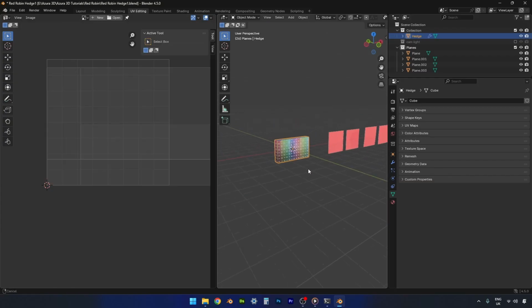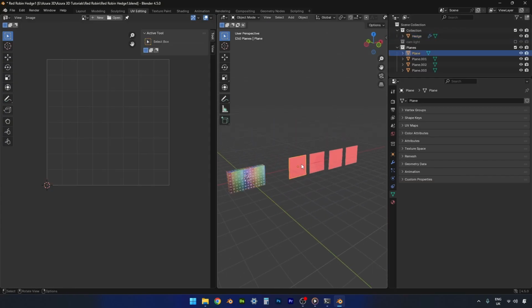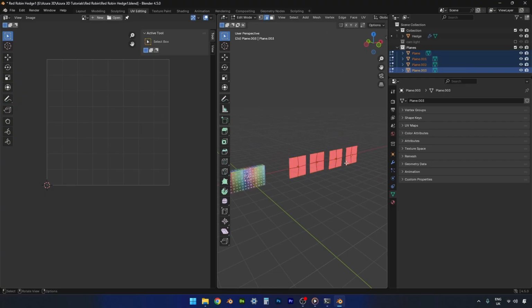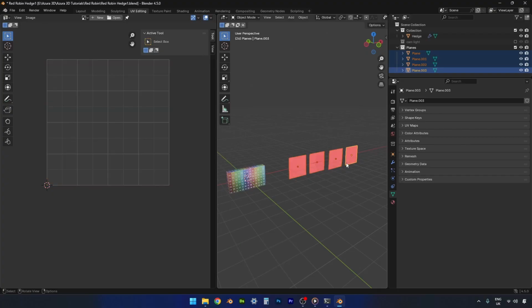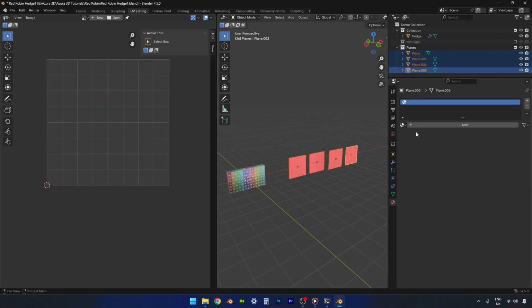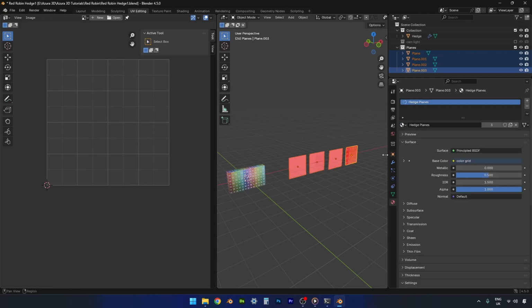Okay, now onto the planes. Shouldn't need to do much with these. Just select them all. You and you. Then we'll just go and apply our hedge planes material. I think you have to do it individually for each one.